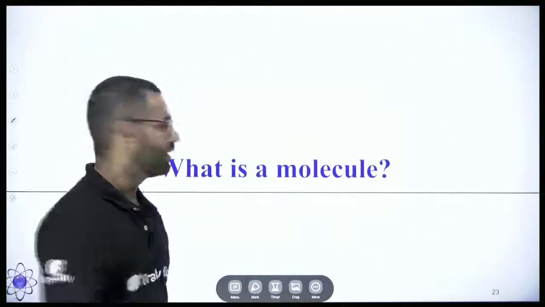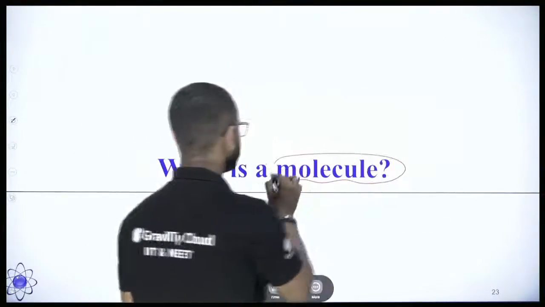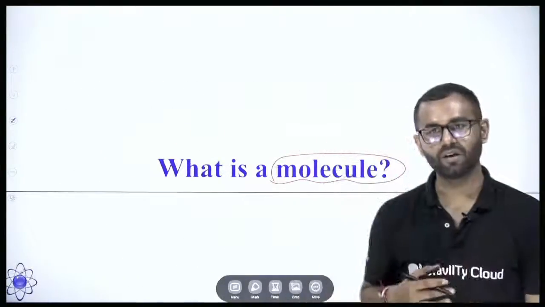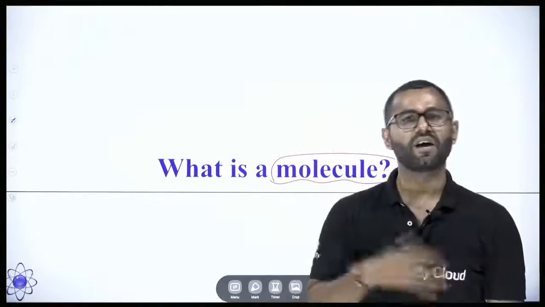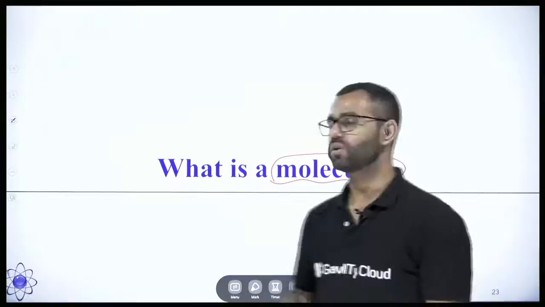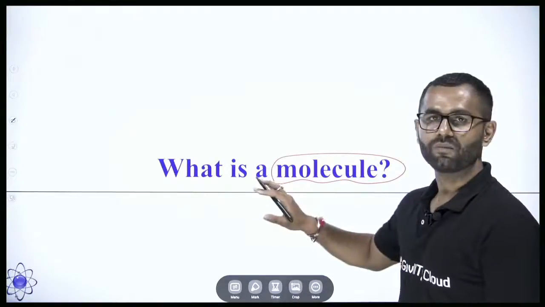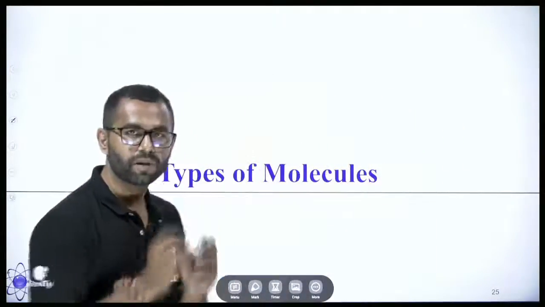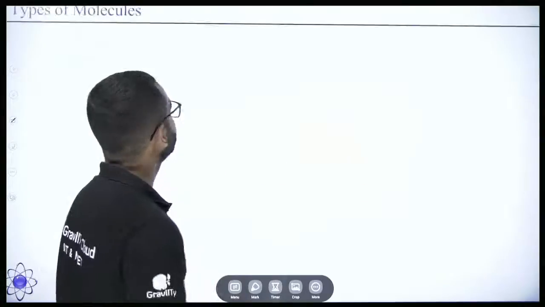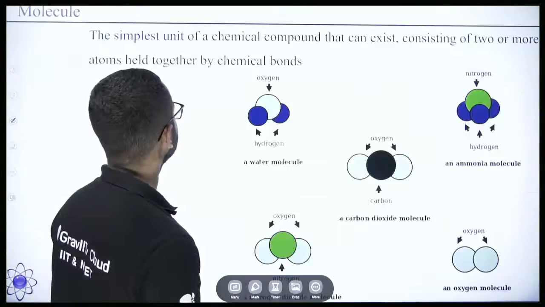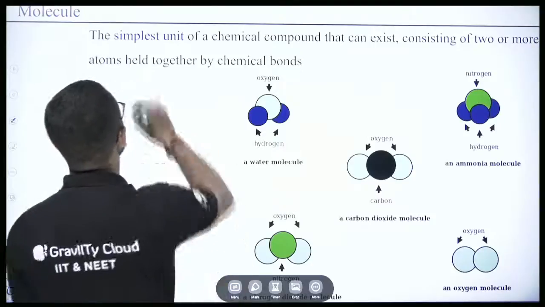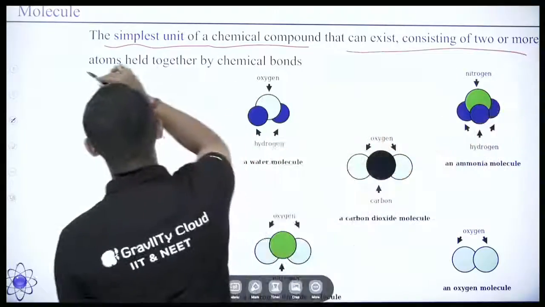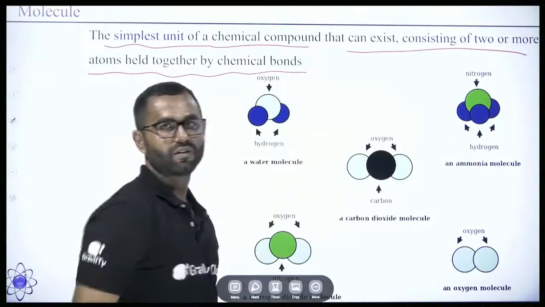Next is the molecule. What is a molecule? So far we have understood about the atom, atom's mass, atomic mass unit, and average atomic mass. But now we talk about molecules. If we go by a very simple definition, a molecule is the simplest unit of a chemical compound that can exist, consisting of 2 or more than 2 atoms held together by chemical bonds.